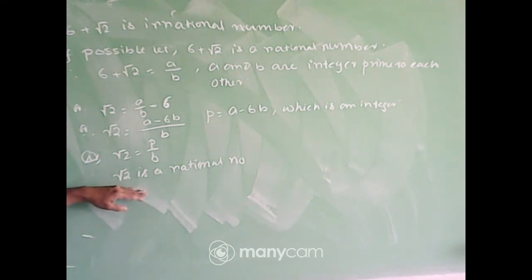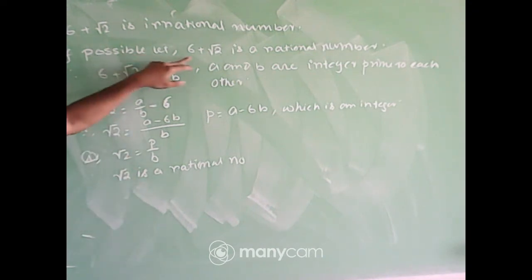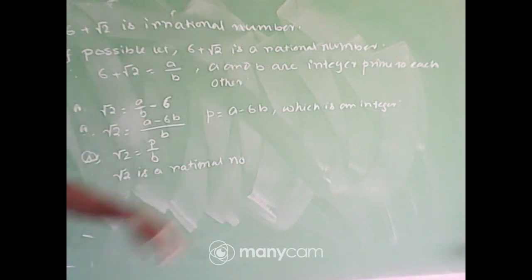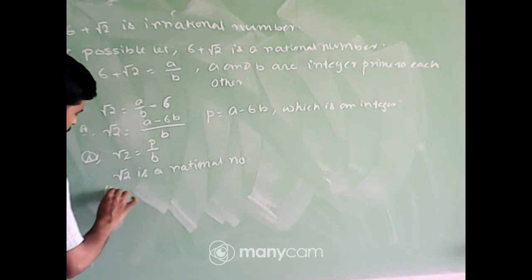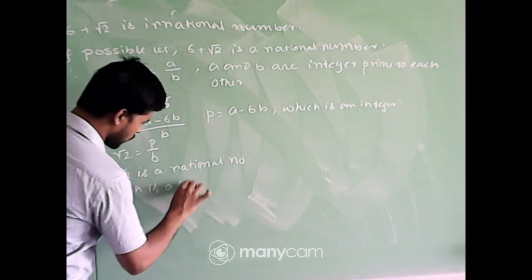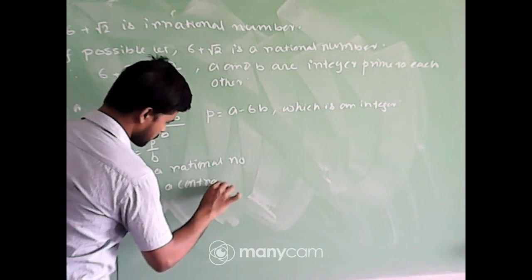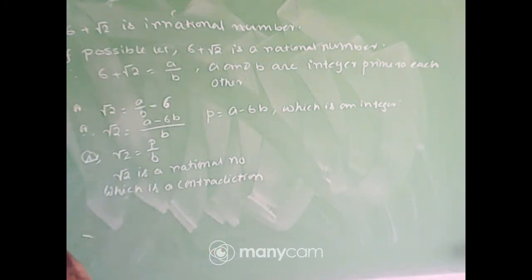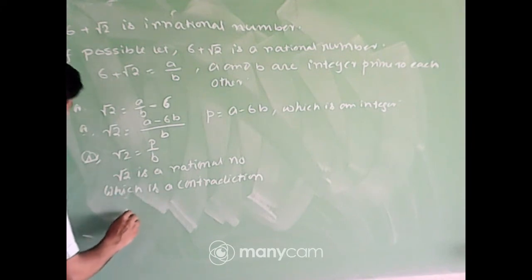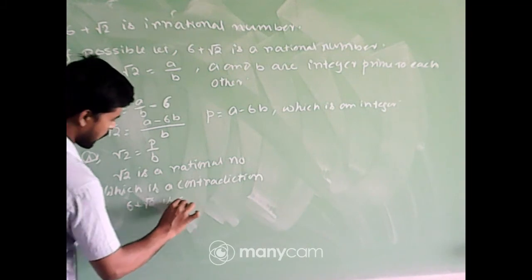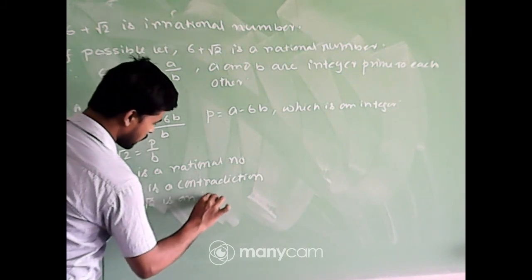This contradicts the fact that root 2 is an irrational number. Therefore our assumption is wrong. That means 6 plus root 2 is an irrational number.